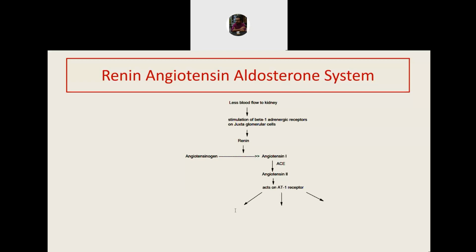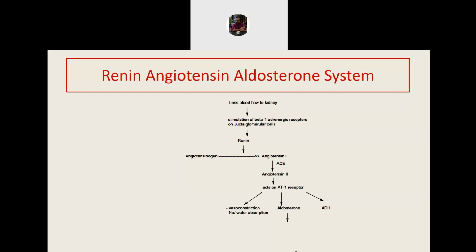One response is a direct vasoconstriction and sodium water absorption, which are functions of angiotensin itself. Angiotensin, by the way, is also one of the most potent vasoconstrictors. The second response is release of aldosterone. And the third one is a release of antidiuretic hormone or vasopressin.